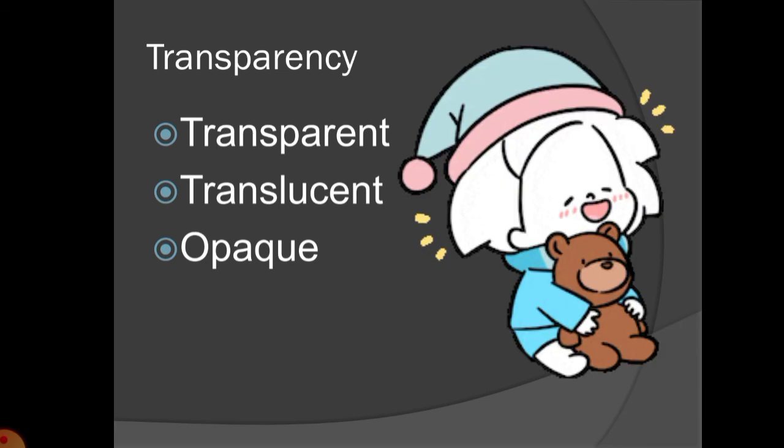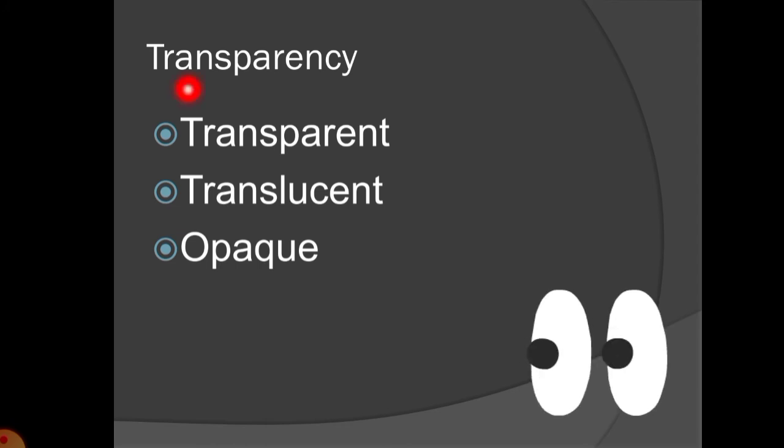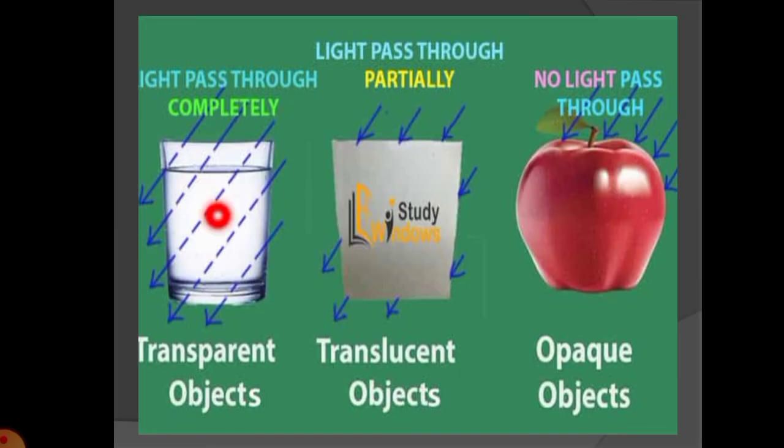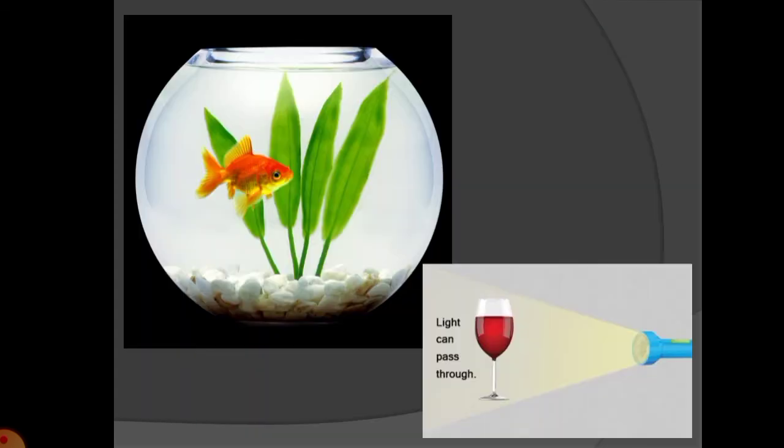Then on the basis of transparency, whether a material is transparent, translucent, or opaque, we can see through them or we cannot see through them. On the basis of that, these are divided into three types. Transparent: the light gets completely transmitted through it. Where the light is only partially passed, it is translucent. On the other hand, where the light does not pass through the object at all and breaks the path of the light, that is an opaque object.